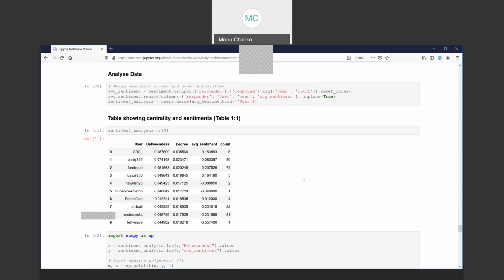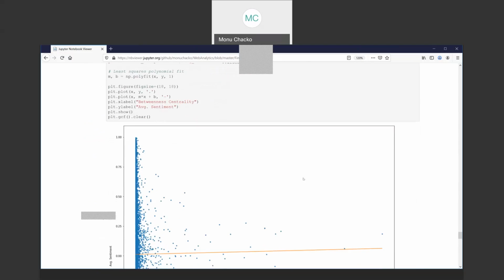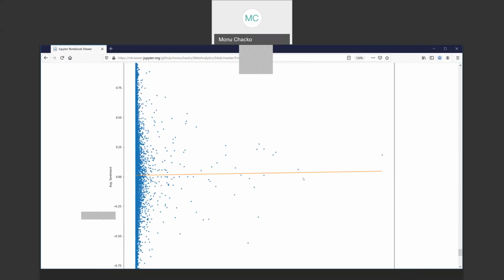That gave us a clear picture and enabled us to analyze whether, for example, if you have a negative comment, if people were more negative, did their centrality increase? Or the other way. We did not find any evidence there.